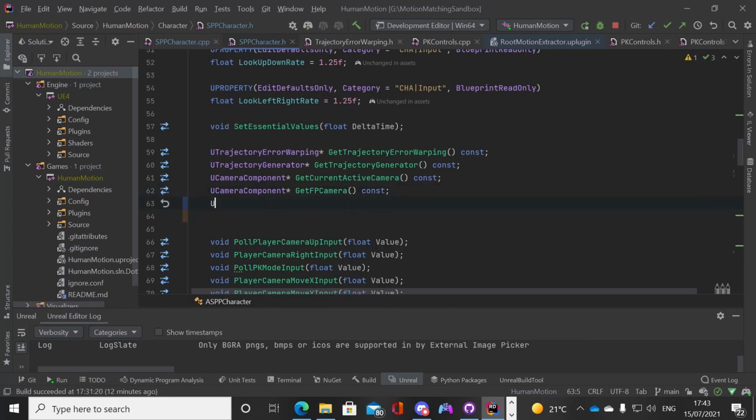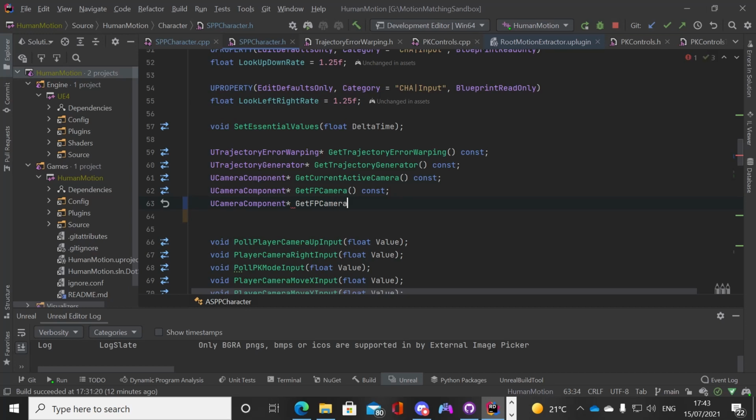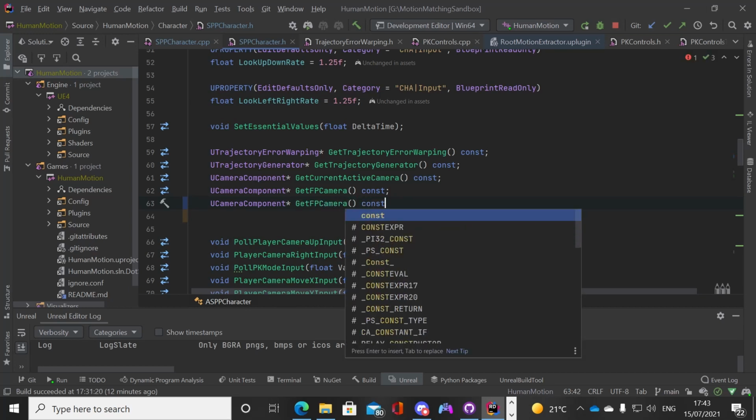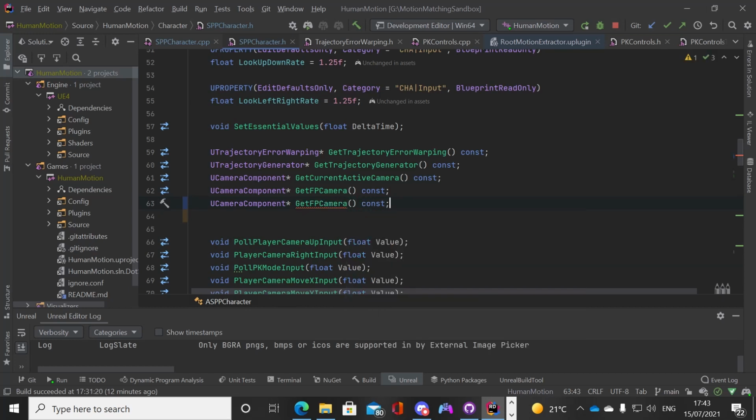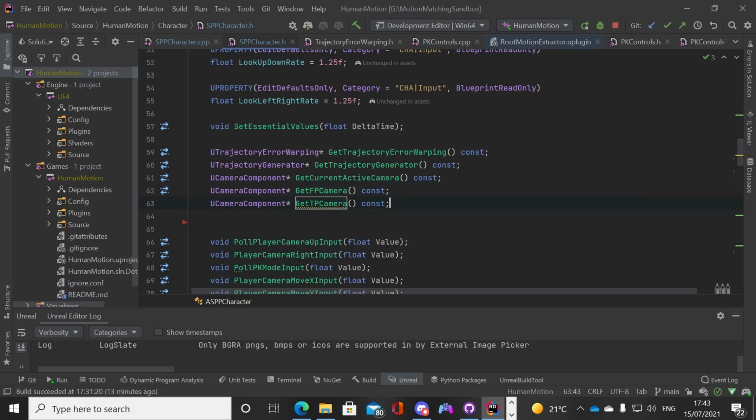And while we're here as well, we're going to do the same for the third person camera, because I think we're going to need that as well, I believe, because obviously we're going to have to set one active and one, well, I don't want to say deactive, but deactivate the other when it is. So we're going to have to get references to both those components in the blueprint as well. So okay, so we have the two functions to get our first person camera and our third person camera.